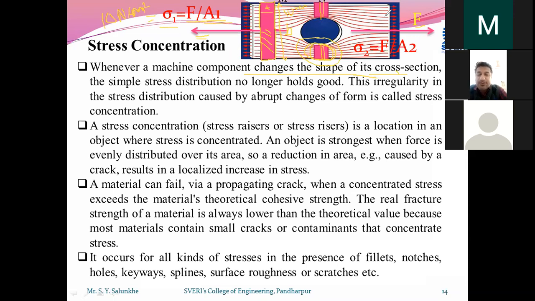Anybody of you can unmute yourself. While we are going to calculate the stress, we will take this, I'll say it as b1, and to the other side also it will be b1, because we are going to drill that hole at the mid. So how can you calculate area here? Yes, anybody of you?